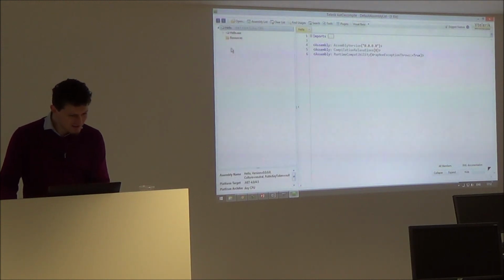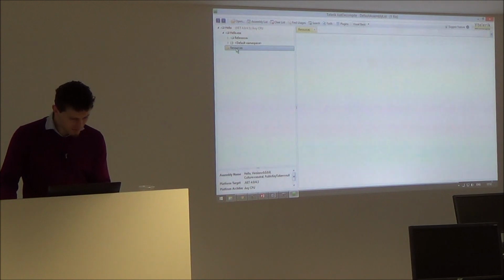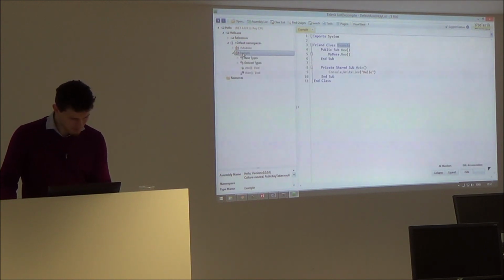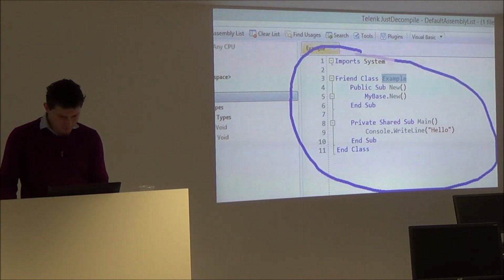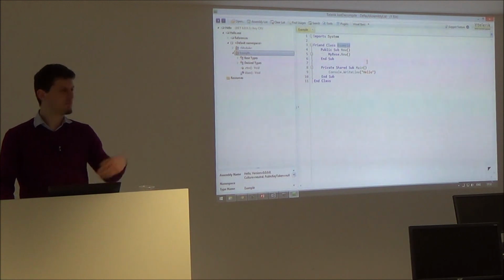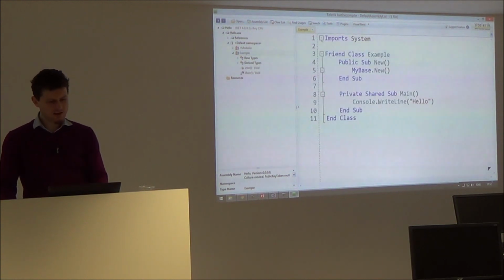Wow, what's inside? Hello.exe, resources empty. Default namespace, wow, example. Huh, Visual Basic. What is this? This is because I just set the decompiler to use Visual Basic.